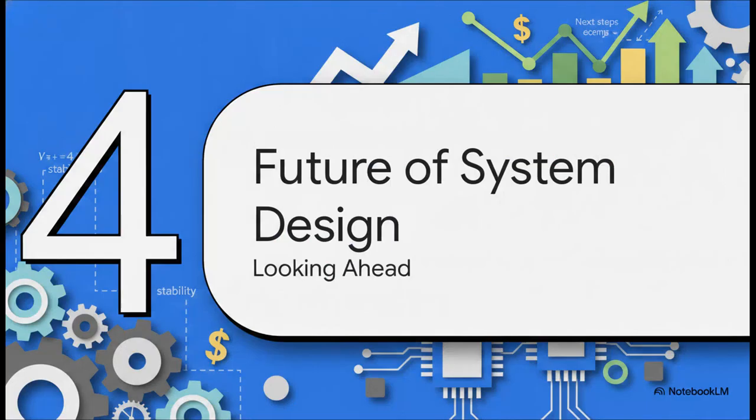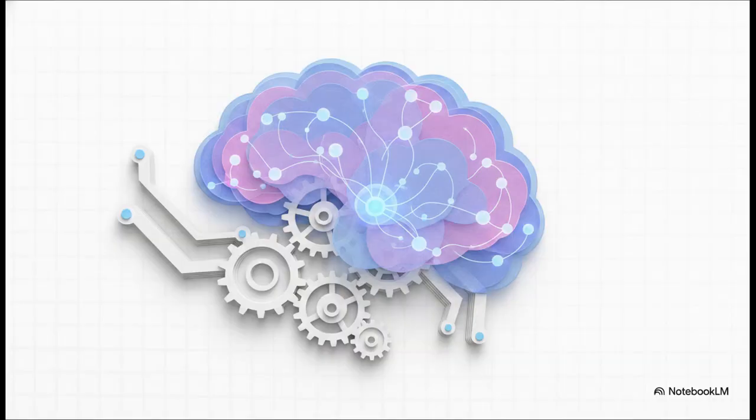Section 4. The future of system design. Looking ahead. It's truly incredible just how much of our daily stability relies entirely on these hidden mathematical incentives. But as we prepare to wrap up, we have to recognize that the mechanisms of the past mostly assumed static environments. And let's be real, our world is moving way too fast for that now. The next frontier relies on managing highly dynamic, completely unpredictable control problems.